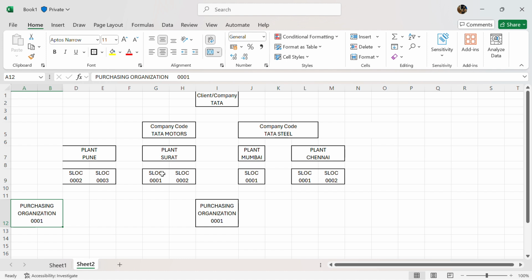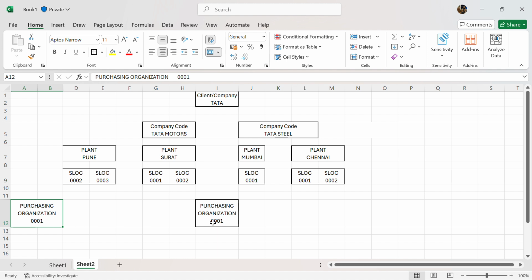Now you would be having questions about why I wrote it sideways, why I didn't write it beside or below storage locations. Purchasing organization is an entity which is assigned to the plant and also the company code. So purchasing can be done at company code level and plant level.